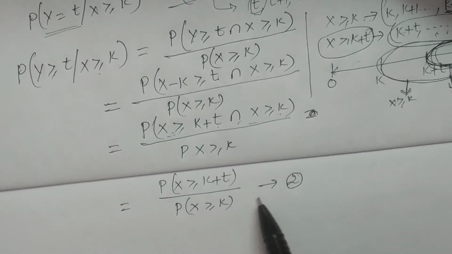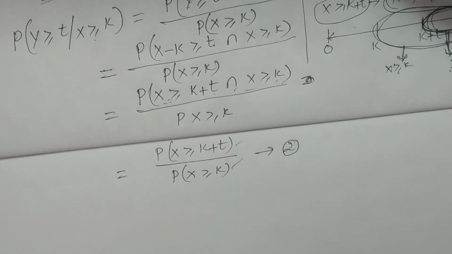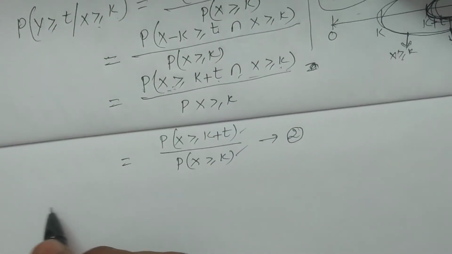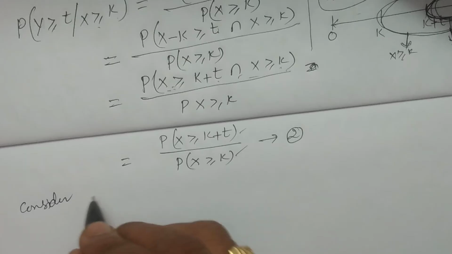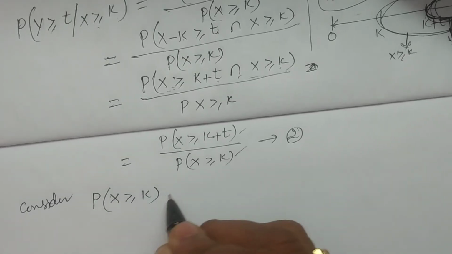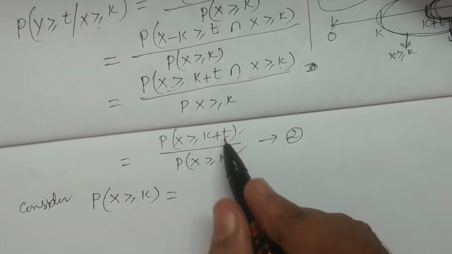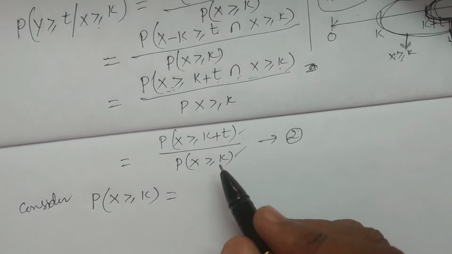You have to calculate these two probabilities, and then substitute here, and then again substitute in equation 1. Now consider the probability of x greater than or equal to k first, which is maybe simple. If you find the pattern of this, you can easily calculate the other as well, because both are in similar fashion, x greater than or equal to k.